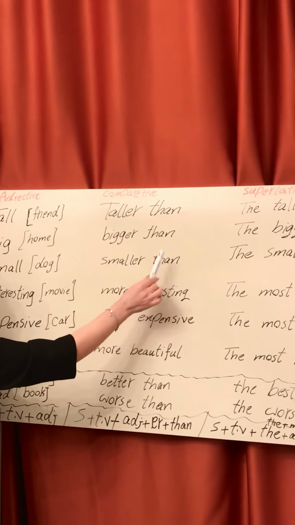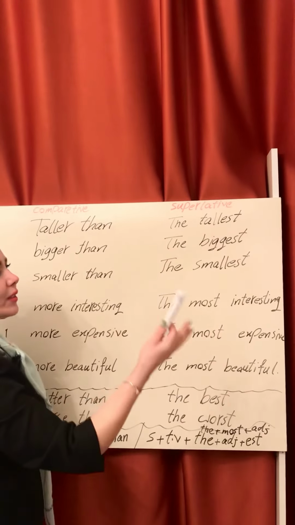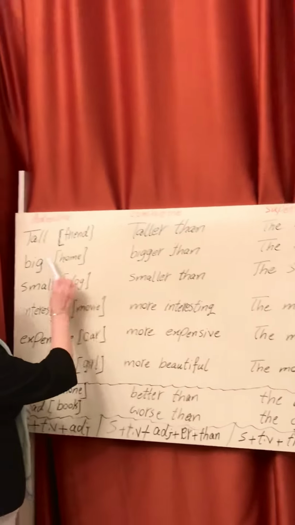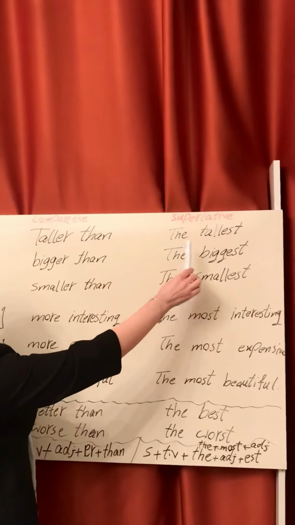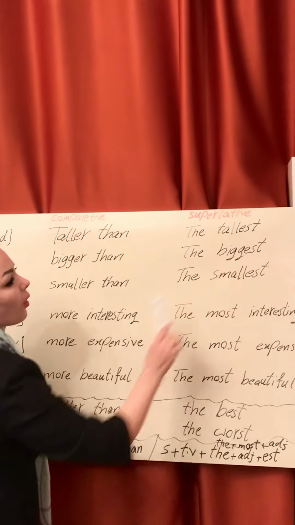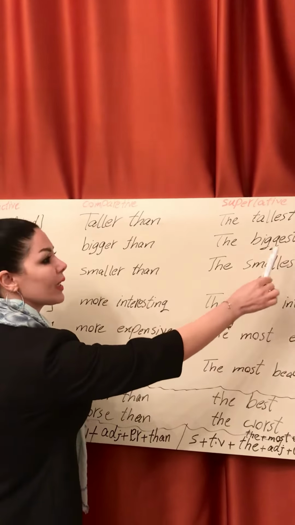Now about superlative. We compare one thing in all. About friend. My friend is the tallest at school, for example. My friend is the tallest in the class. Home. My home is the biggest home. Small. My dog is the smallest dog.